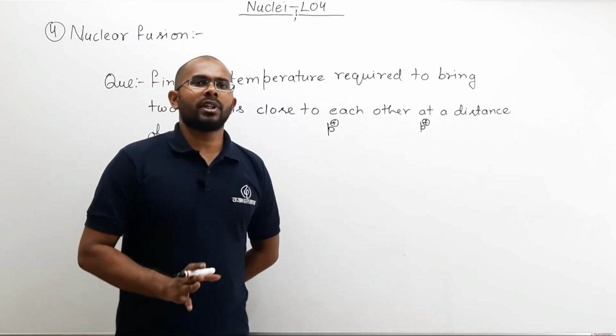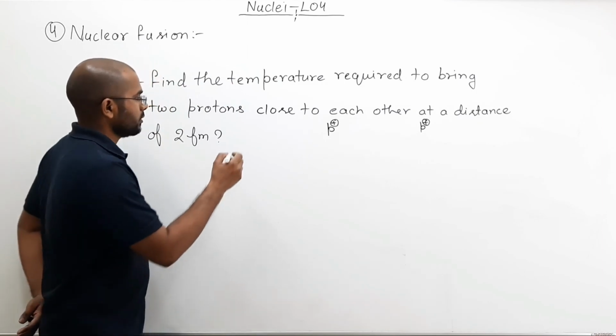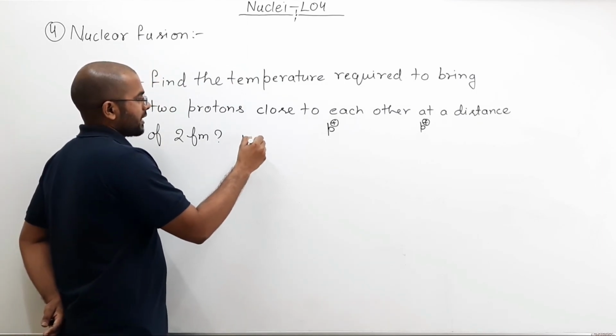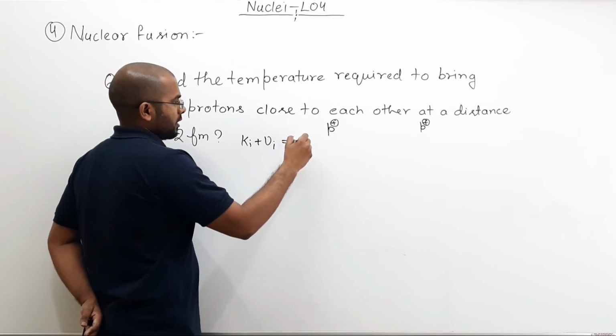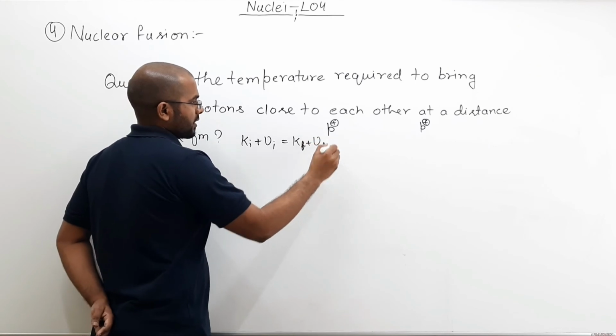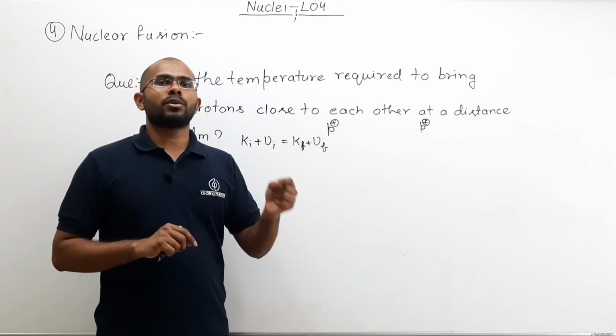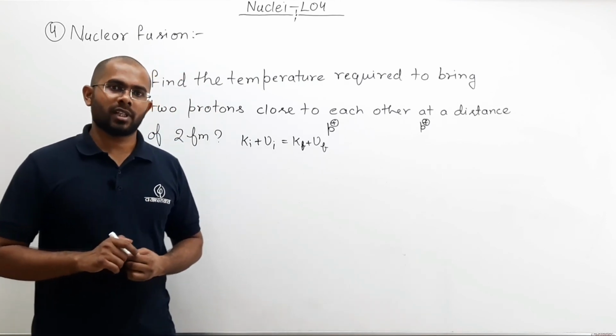Now I can apply the law of conservation of energy. Initial kinetic energy plus initial potential energy will be equal to final kinetic energy plus final potential energy. As they come close to each other, kinetic energy will be converted into potential energy.